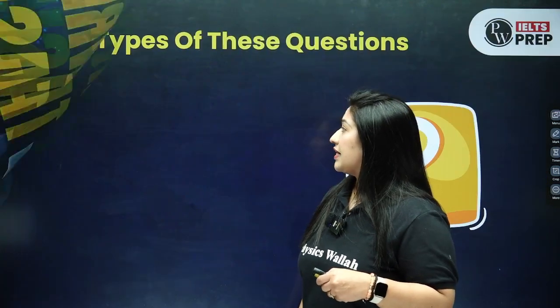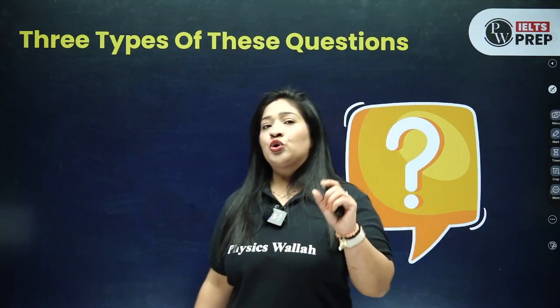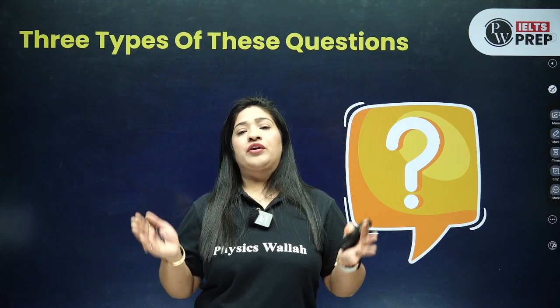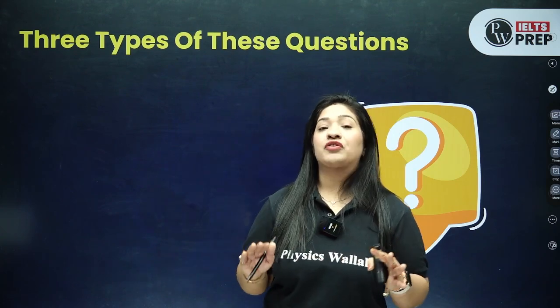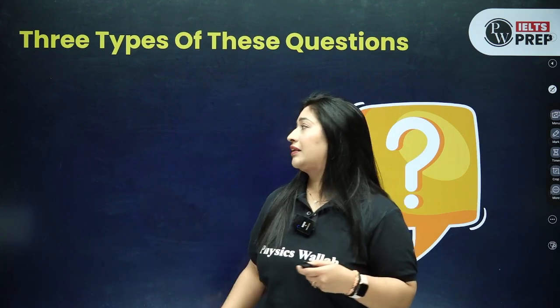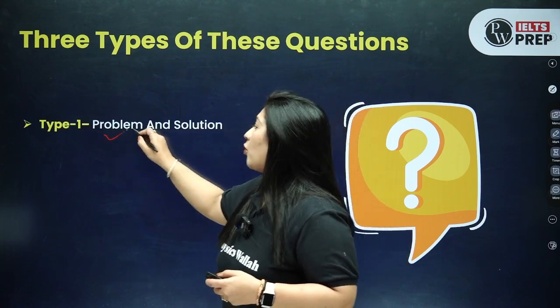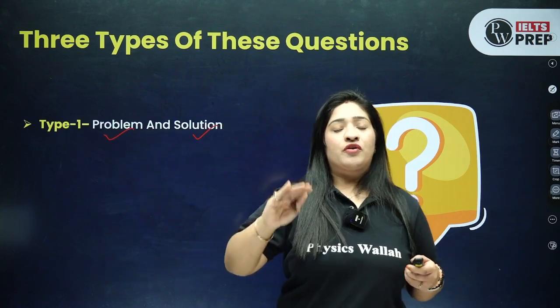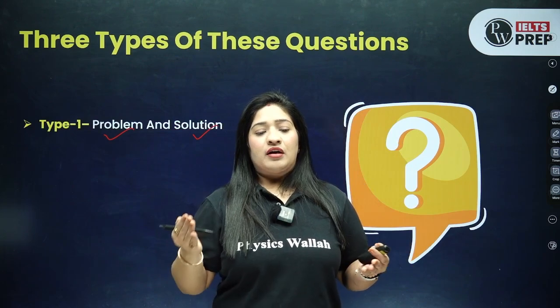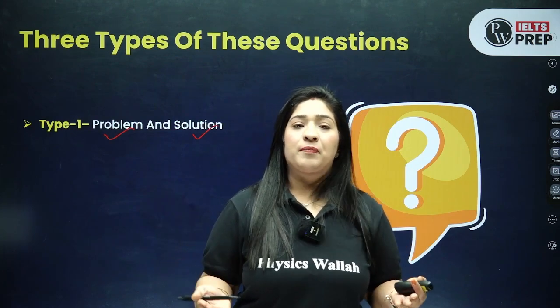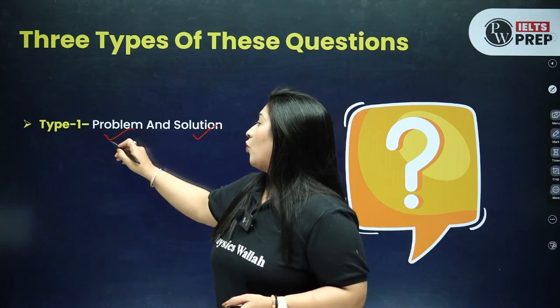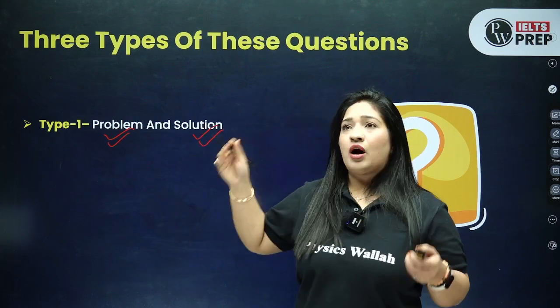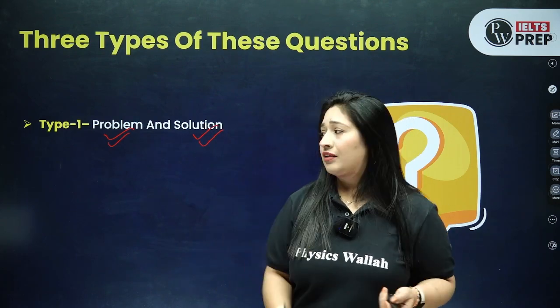The very first essay that we are going to talk about is the problem solution type. You will be introduced to a problem in your prompt, and after that they will ask you two direct questions. Either they can ask you to talk about the problem and the solution. For example, obesity is one of the very big problems nowadays. So what is obesity and how can we tackle it?